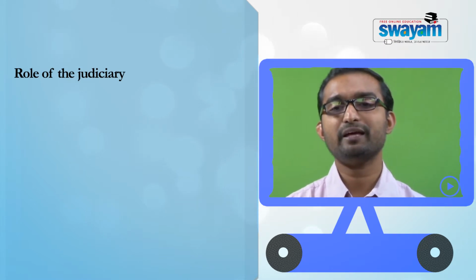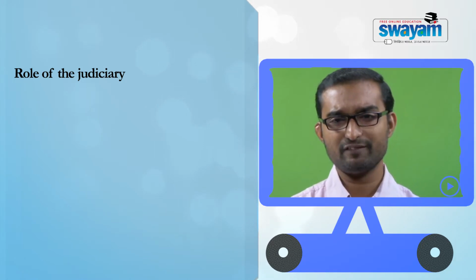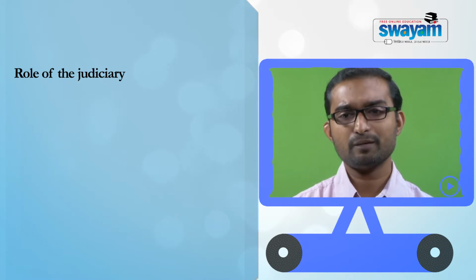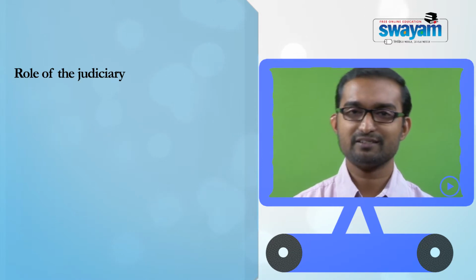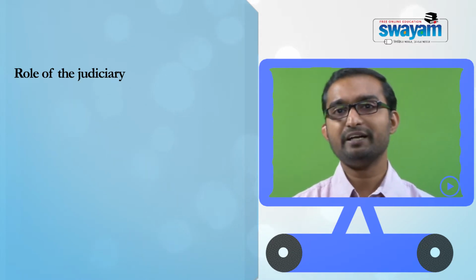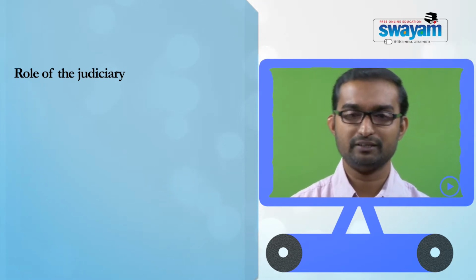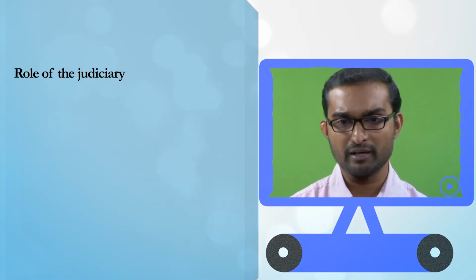Another major contribution to wildlife protection law in India is the role of the judiciary. The judiciary has been playing a significant role in the development of jurisprudence on wildlife protection laws in India. For example, there are quite a few important case laws that discuss the scope, whether hunting can be allowed or not, or what kind of activities can be permitted in a natural habitat such as a national park or a sanctuary.